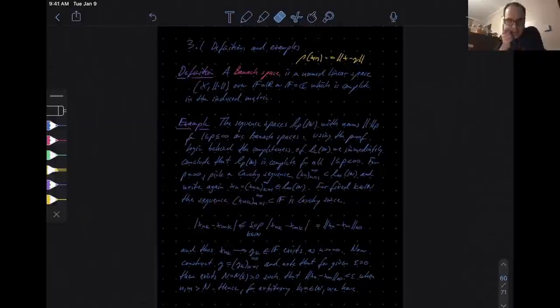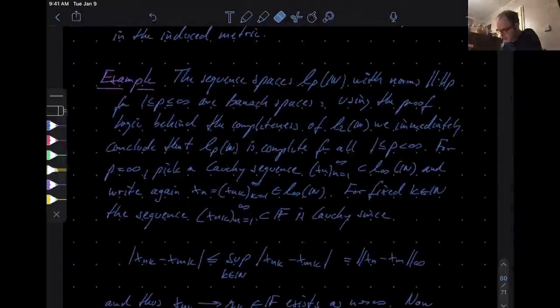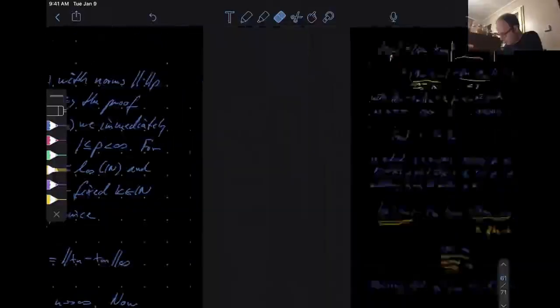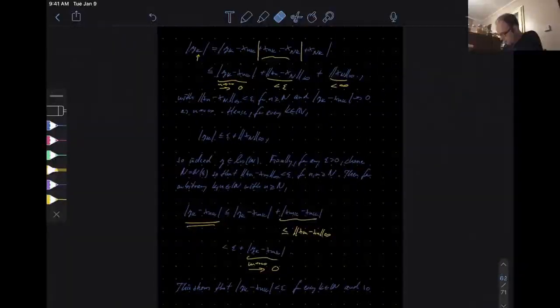Hi guys, so we just started discussing a few Banach spaces, at the moment confined to sequence spaces. The first one was the LP space equipped with the P norm for any P from 1 including infinity. Those are Banach spaces. Then we looked at subspaces.